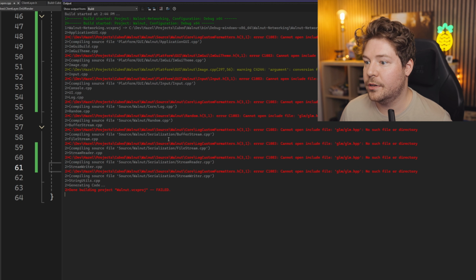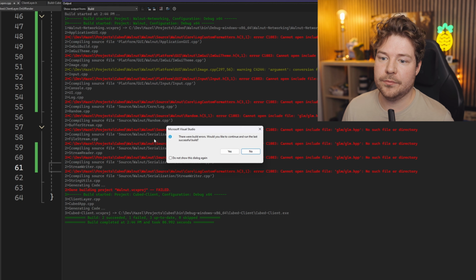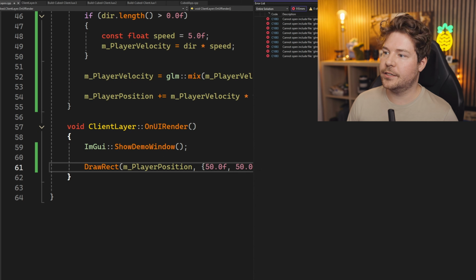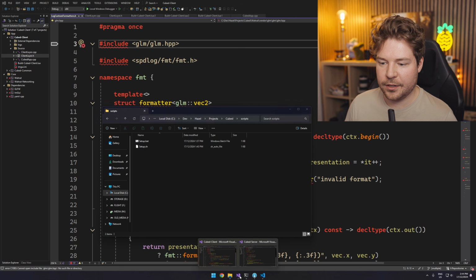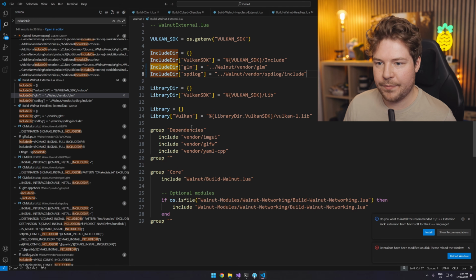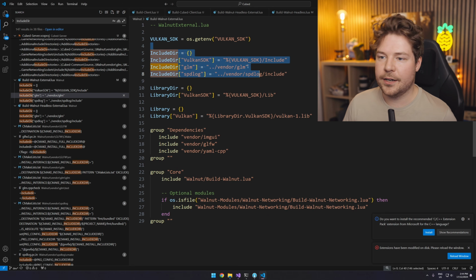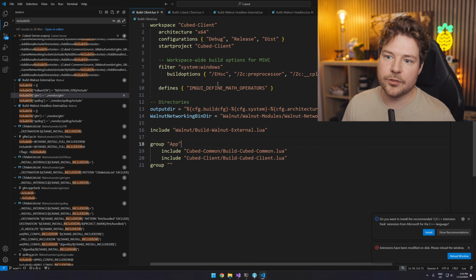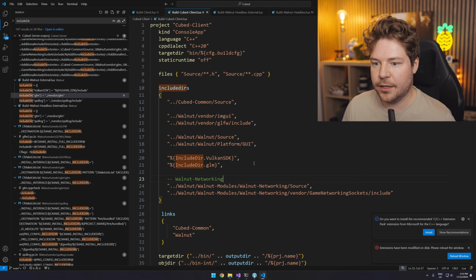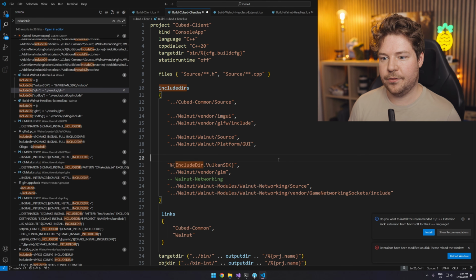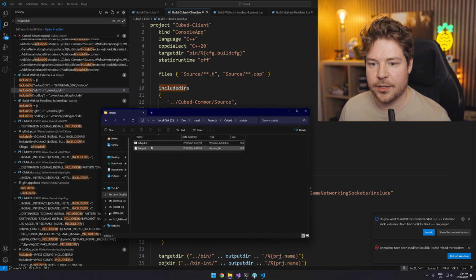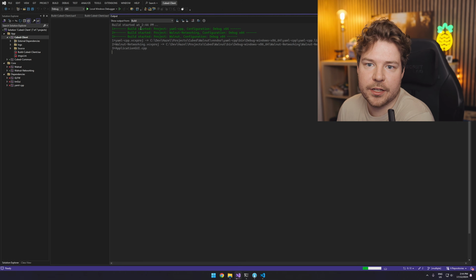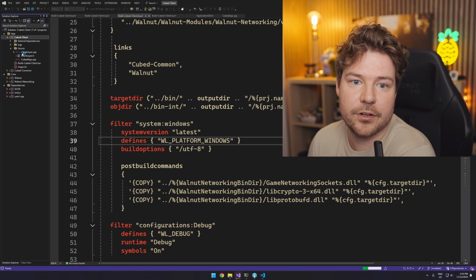Okay, so can't open GLM. I thought we said we could. Oh, well now Walnut can't open it. Oh, great. So Walnut was relying on that as well, even though it was like build external or whatever. That's super annoying. Okay, you know what? I'll get rid of this as well, because I didn't realize Walnut was using this. Then I'll copy this path and manually put it in here, along with this stuff up here. Okay, and the Vulkan SDK is an environment variable, so that should be fine. So Control-Shift-B, let's try build everything. Hopefully it will work. I don't know, because this is live, so we will see.